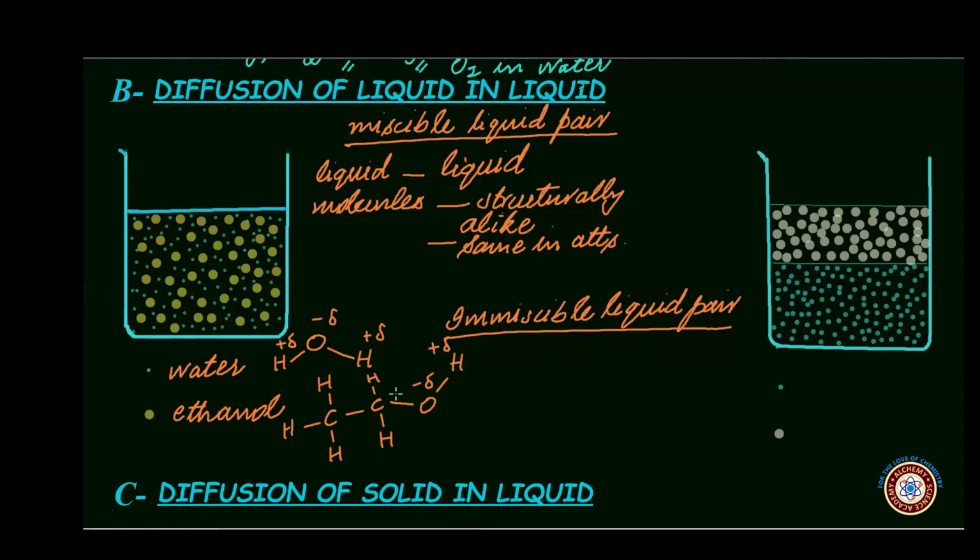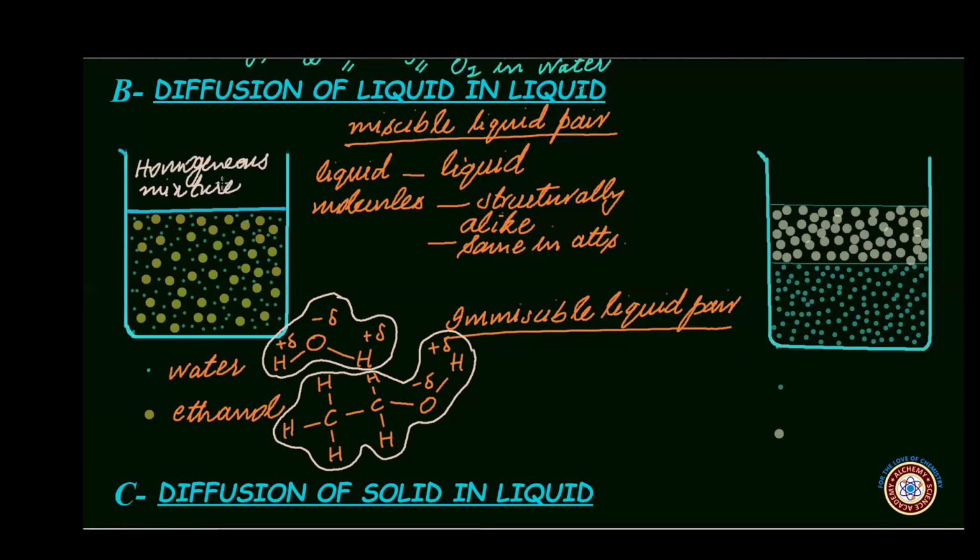So because of the polar nature of ethanol and water molecules, they develop strong interactions when their molecules come in contact with one another, and hence ethanol diffuses into water, and water molecules diffuse into ethanol molecules, and as a result of this, a homogeneous mixture is formed. So this is a homogeneous mixture of ethanol and water.